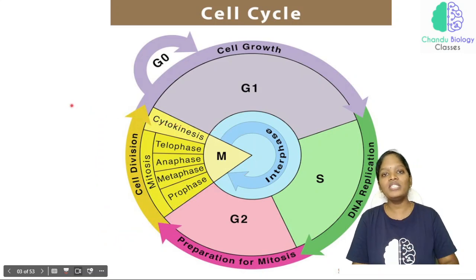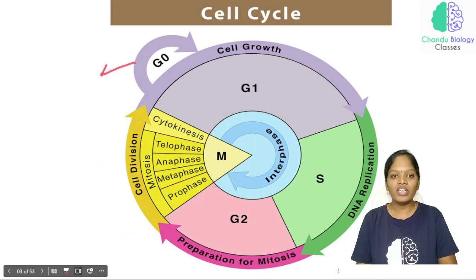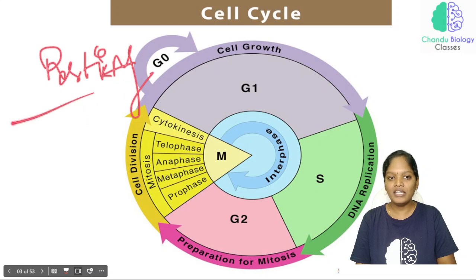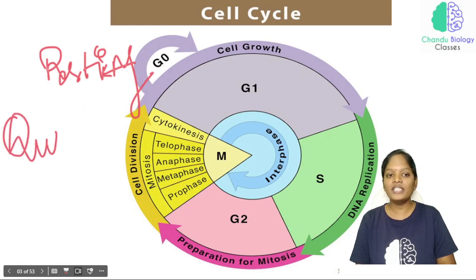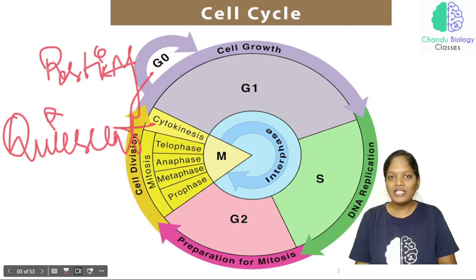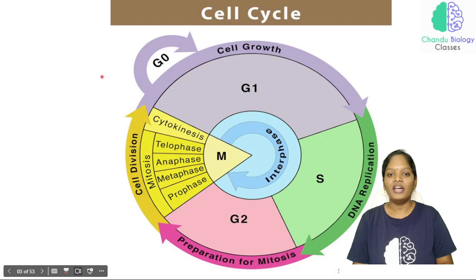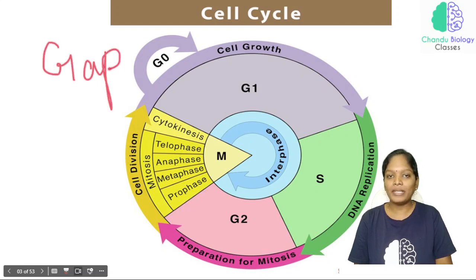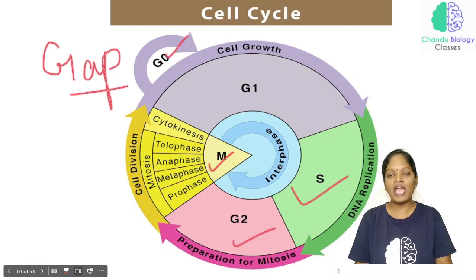Now what about this G0 phase? G0 phase is also called a resting phase, and it is also called a quiescent stage. Quiescent stage or resting stage or G0 stage, right? See, the word G refers to gap. Gap 1, S phase, G2 phase, M phase and G0 phase.